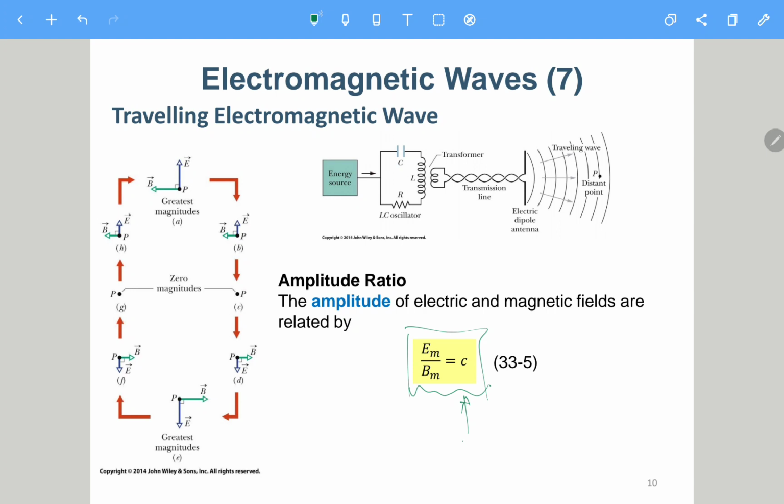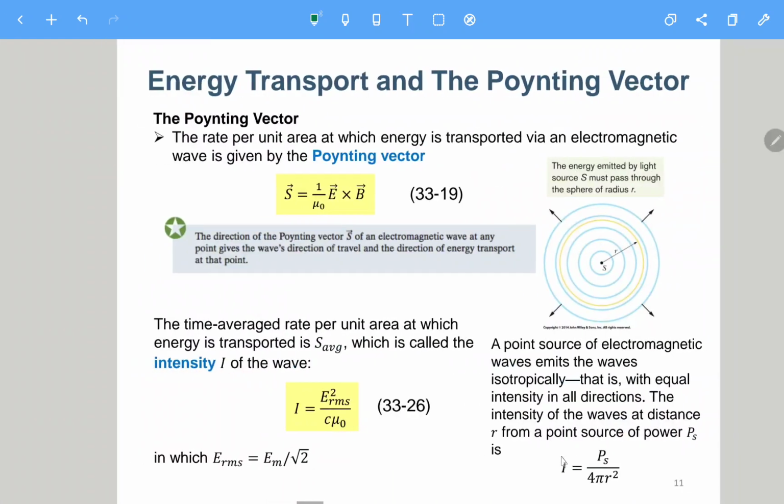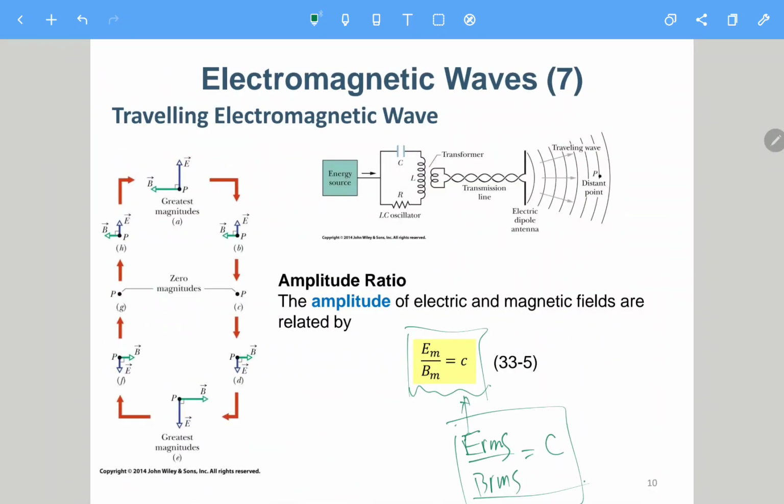Even for the RMS values, E_RMS over B_RMS should also be c, because you just divide them by square root of 2, so those two square roots of 2 will cancel each other. So finally, it turns out E_RMS over B_RMS will still be the constant c. Okay, so let's stop here today.